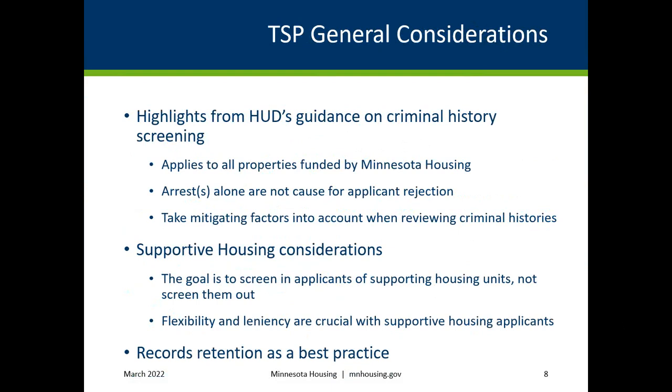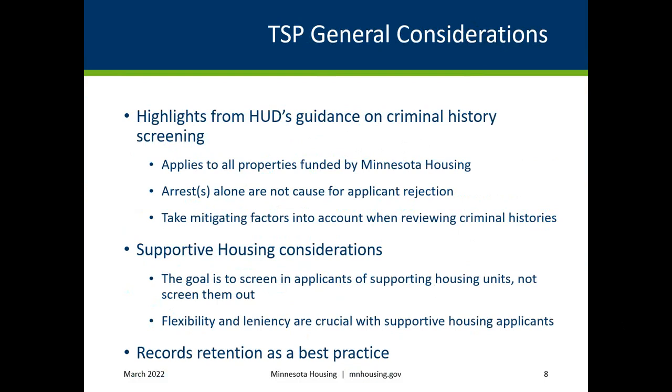Finally, HUD encourages providers to consider mitigating circumstances surrounding an applicant's criminal history, such as the person's age at the time of conviction, factors or circumstances surrounding the criminal conduct, evidence of good rental history prior to and after the conviction, and rehabilitation efforts made by the applicant. Properties funded by Minnesota Housing as a result of a funding application submitted after March 31, 2021, will be subject to more explicit screening criteria expectations, which will be explained shortly.